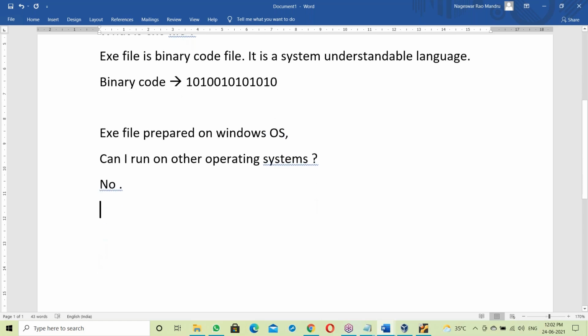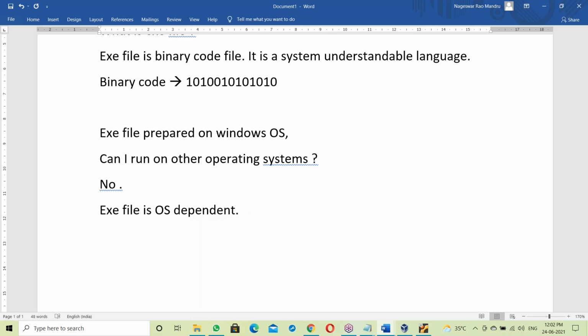What's the reason? Answer is no. Reason: yes, an exe file is OS dependent. An exe file prepared on Windows, can I run it on other operating systems? No, we can't run it. An exe file is OS dependent.